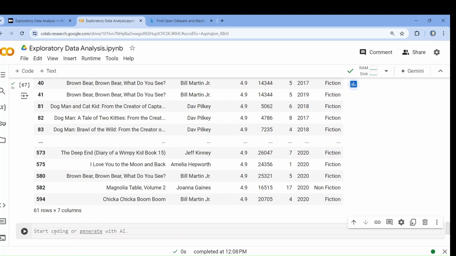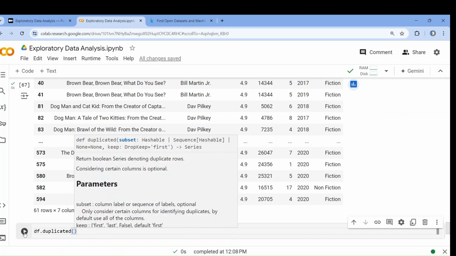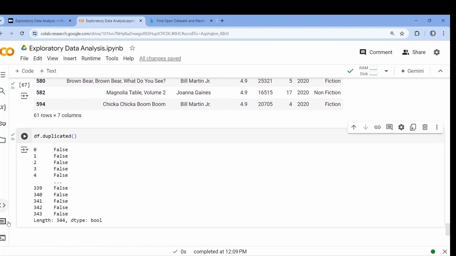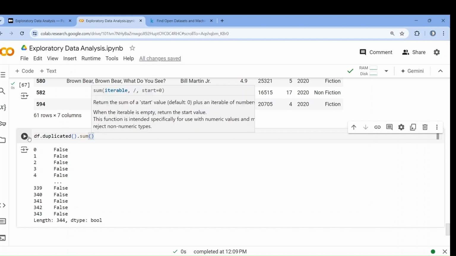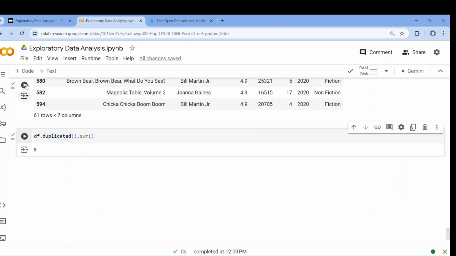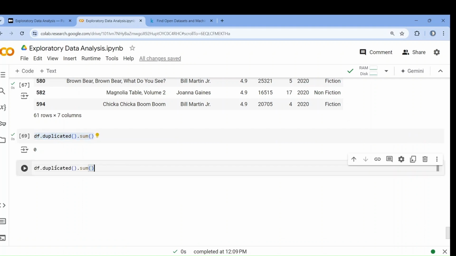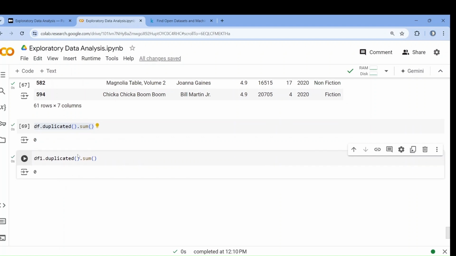I can also check if there are any duplicates. So I can write duplicated. If I run it, see, I will get this. So I just write sum. It will give me the total. No duplicate values. Let's check for df1. There is also no duplicated value. If there are duplicates, then you have to remove them. Otherwise, it will create bias.